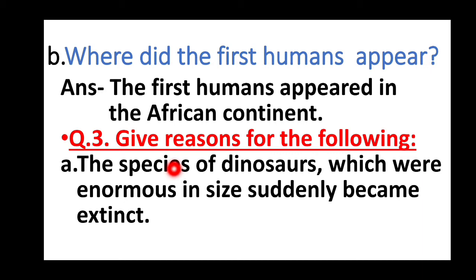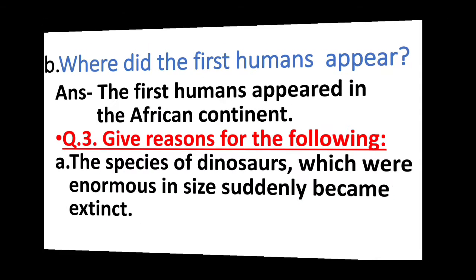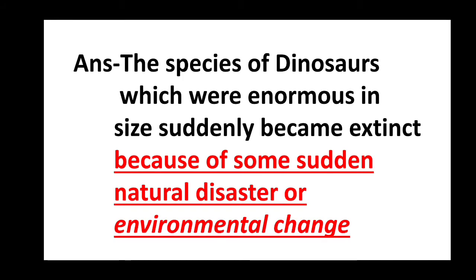Now question 3. Give reasons for the following. The first one. The species of dinosaur which were enormous in size suddenly became extinct. Let's go to the answer. The species of dinosaur which were enormous in size suddenly became extinct. The answer part is written in red.